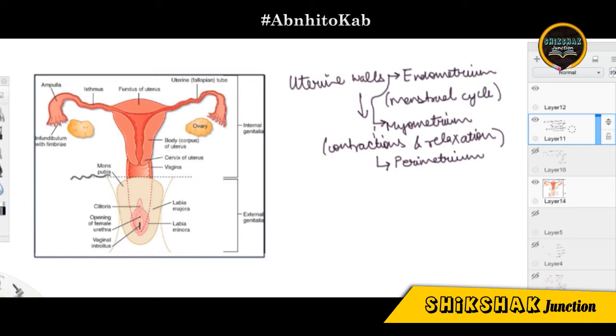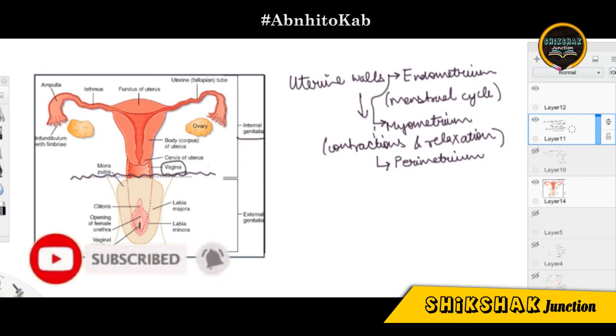From the figure you should notice that this has been termed the internal genitalia, that means up to the vaginal portion. The vagina is the place which receives the sperms during copulation, so the vagina is part of the internal genitalia.